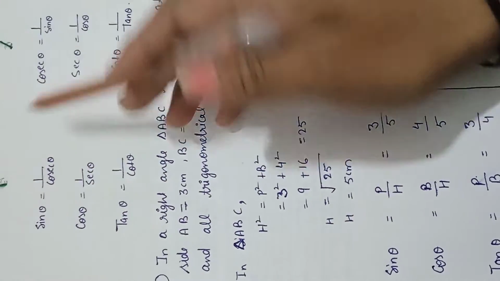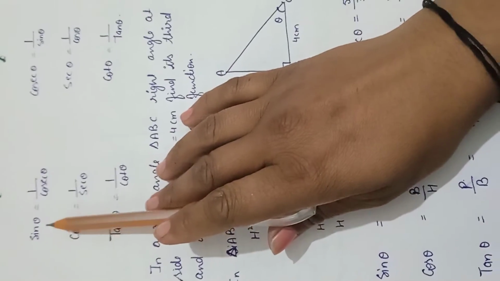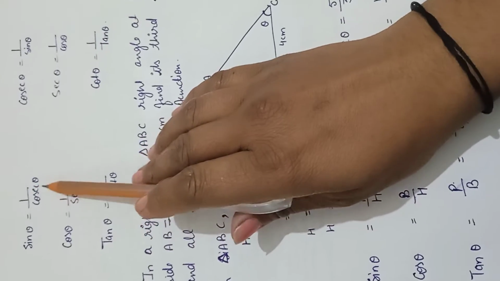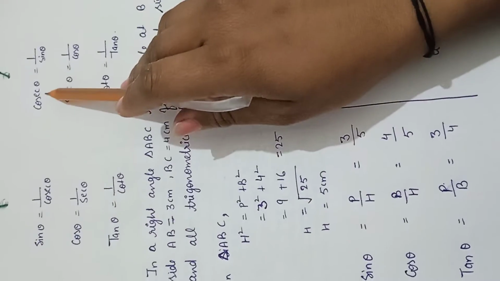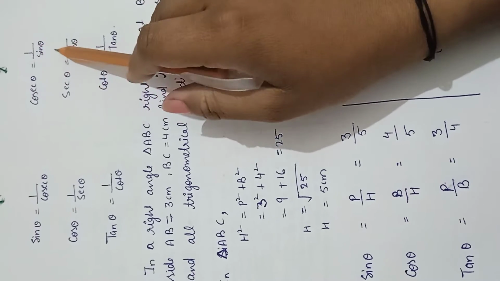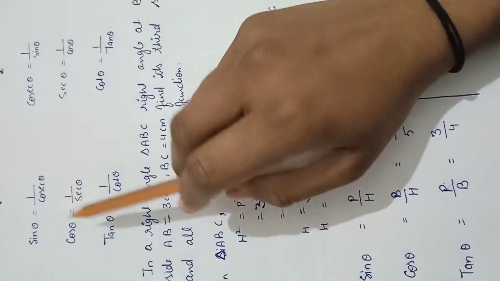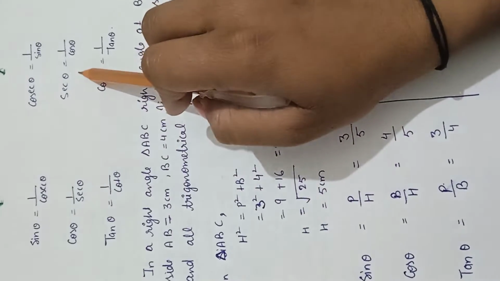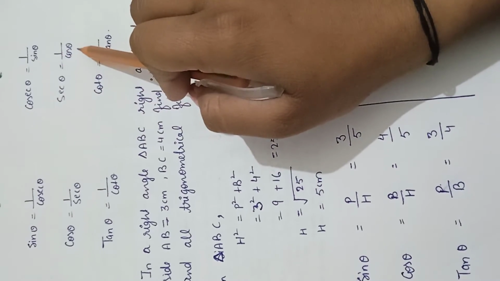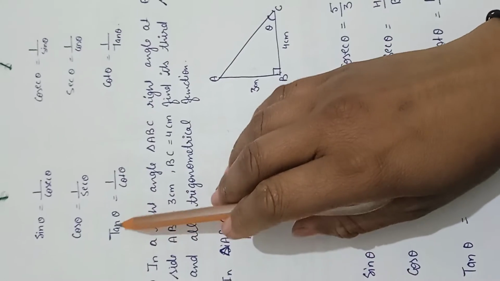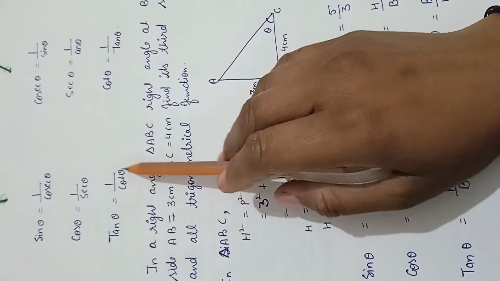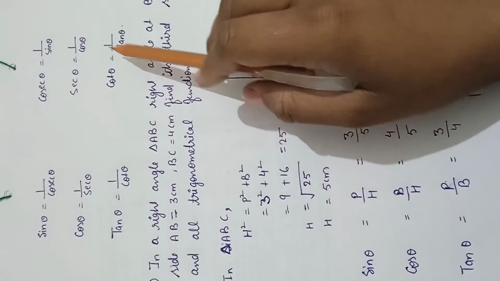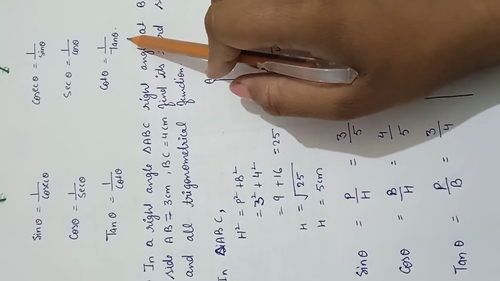So we can say sine theta is the reciprocal of cosec theta and cosec theta is the reciprocal of sine theta. Likewise, cos theta and sec theta are reciprocals of each other. Now tan theta is the reciprocal of cot theta and cot theta is the reciprocal of tan theta.